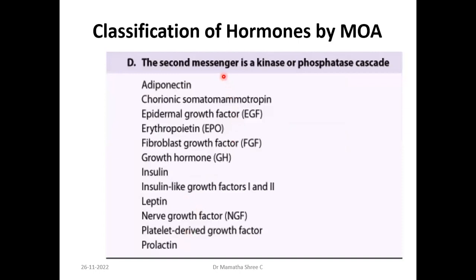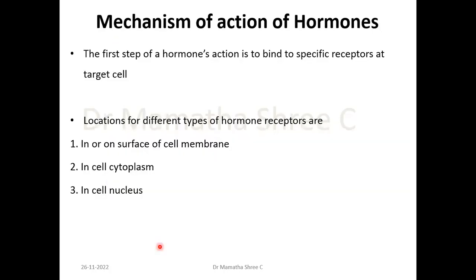There can be hormones which act through kinase or phosphatase cascades. Examples can be adiponectin, erythropoietin, fibroblast growth factor, growth hormone, insulin, leptin, prolactin. Okay, so let us study the actual mechanism of action.